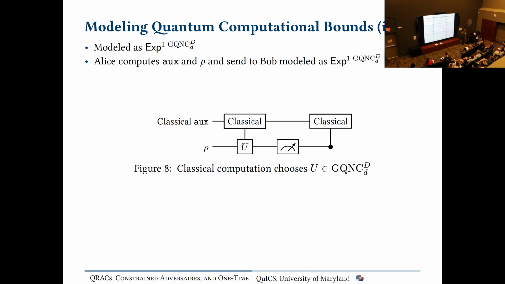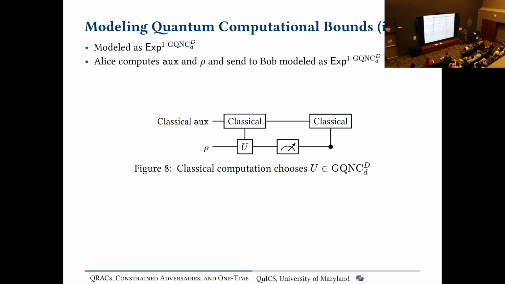How we model our adversary, which is, I believe, novel to this work, is we're going to model the adversary as an exponential-time classical computer, or any classical computer that can do whatever. And they're going to have access to a single one of these geometric quantum circuits that they can choose.